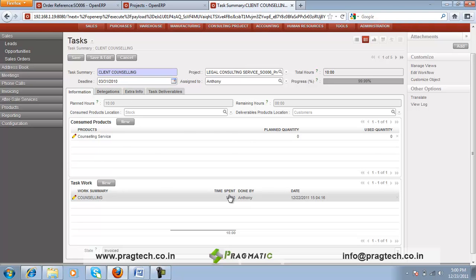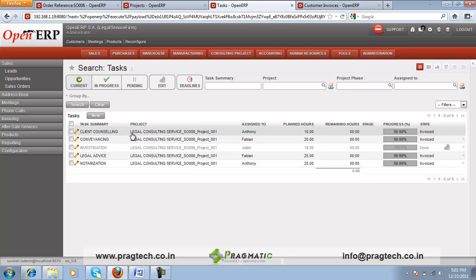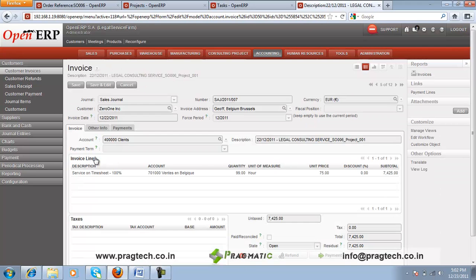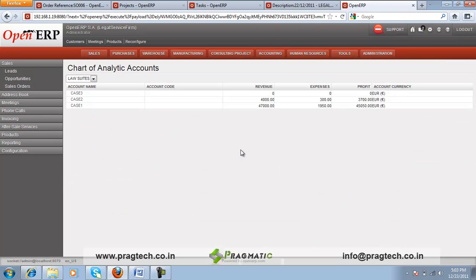Now after completion of all the tasks, an invoice would be generated in the accounting module. So this is the customer invoice for the 01 customer for delivering the legal consulting service firm, and this is the invoice amount 7425. Now if you go into the analytic chart of account, which is present in the accounting module, it would give you the details of the revenues and expense associated with each of the consulting projects.